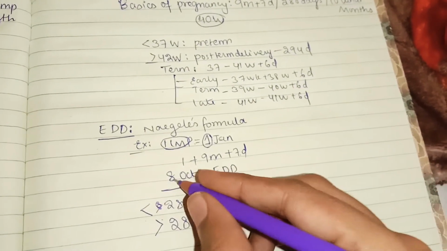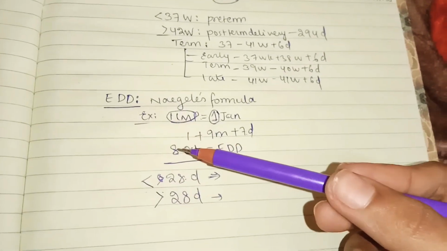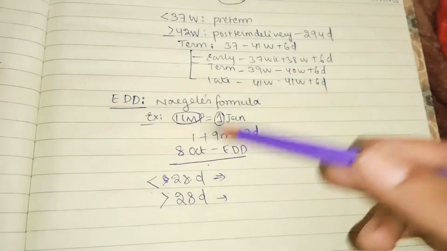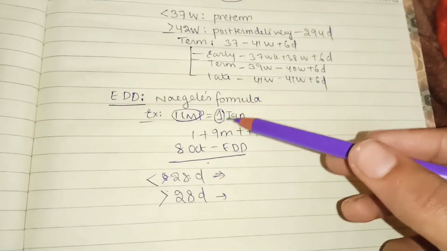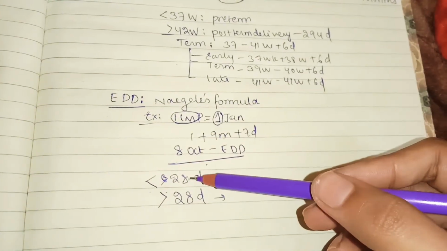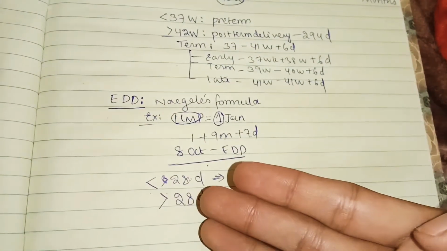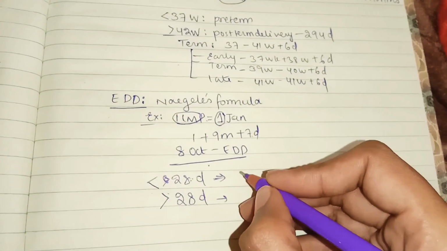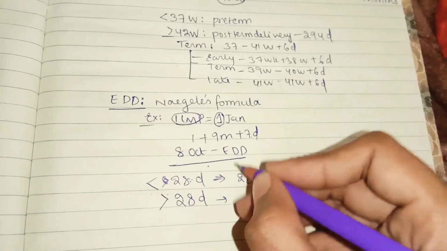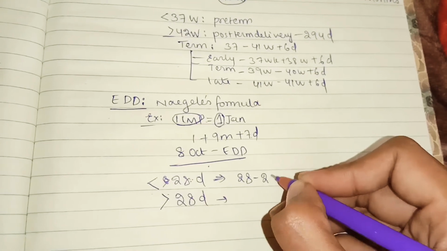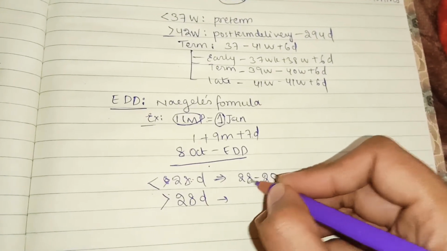Let us continue this example only. As we said, 8th October is the expected date according to a 28 day cycle. Here in this female, as the cycle is less than 28 days, we need to subtract. For example, if this female's cycle is 25 days, then we do 28 minus 25.